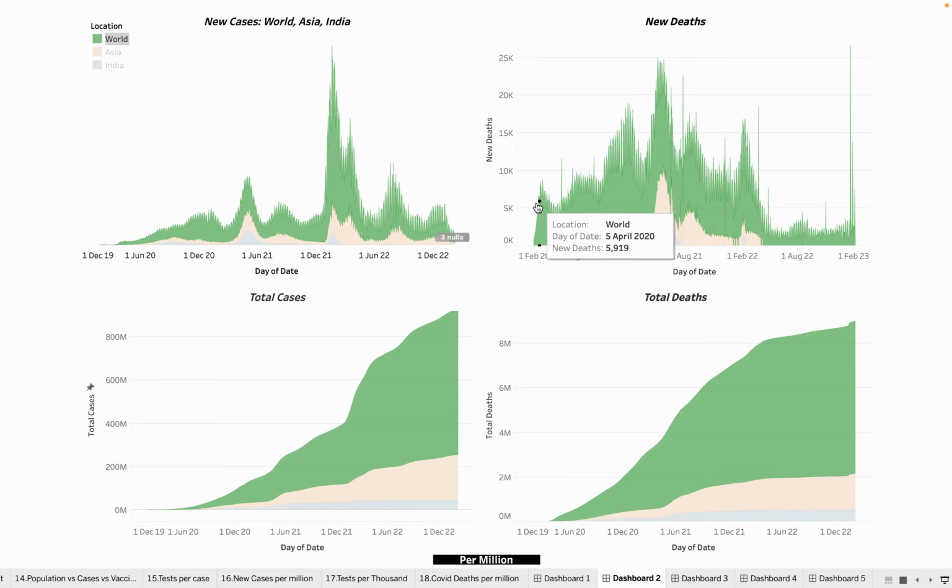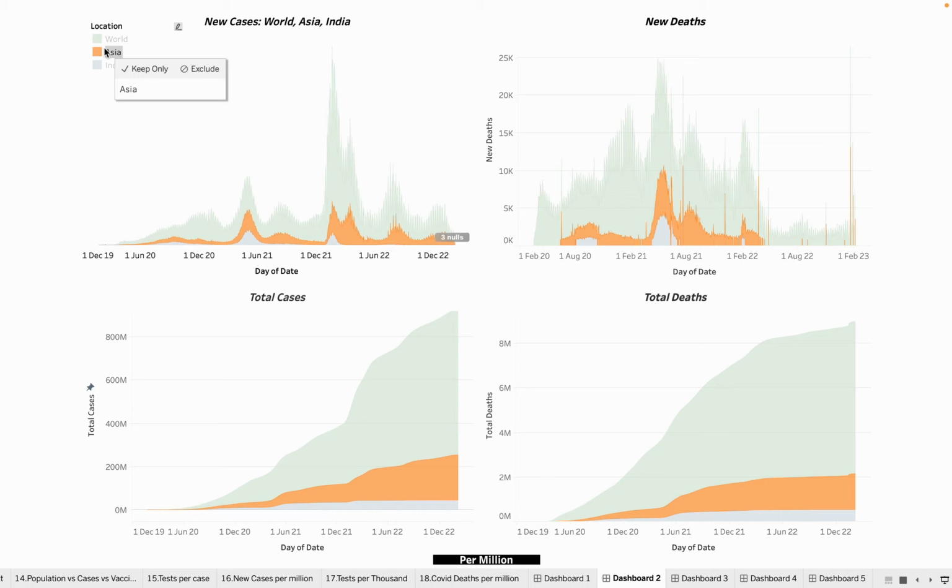It started increasing in April 2020 and in May 2021 it was the highest number of deaths all over the world, and started decreasing in March 2022. Now come over to the total cases. If we see, the total cases are 67 million and the total deaths are 68 lakh.